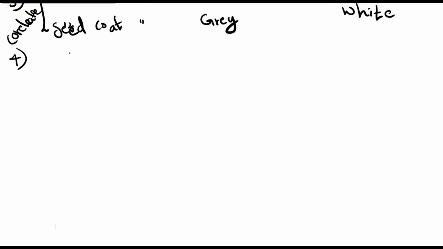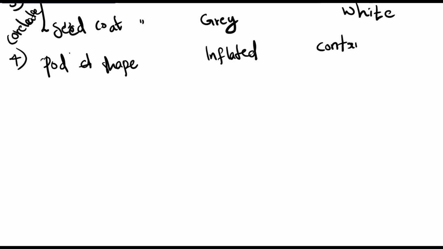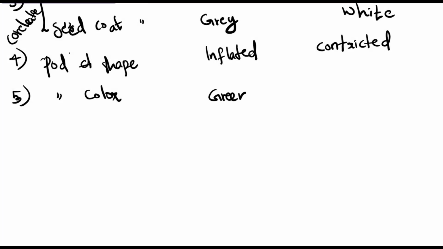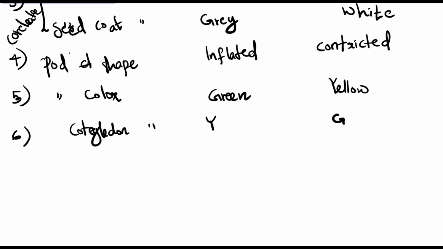The fourth trait is pod shape, inflated or constricted. The fifth trait is pod color, green or yellow. The sixth character is cotyledon color, like yellow and green.